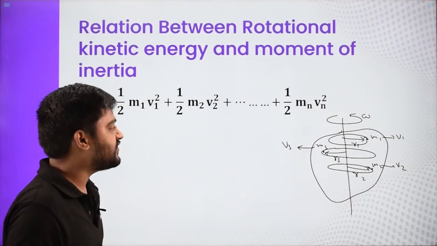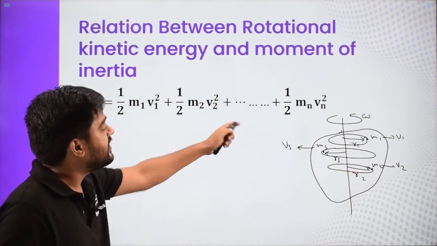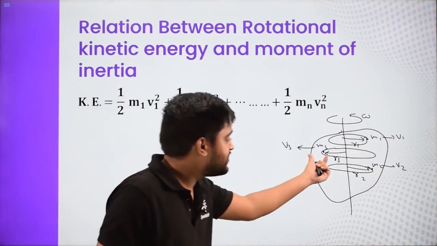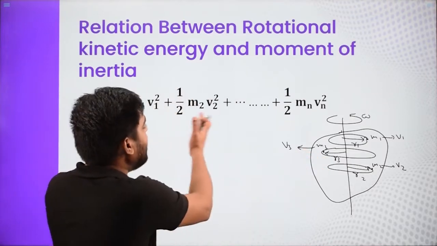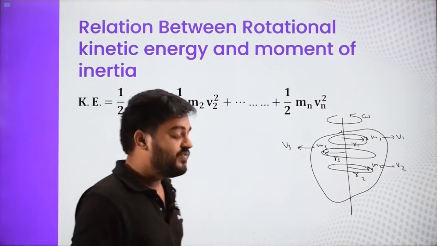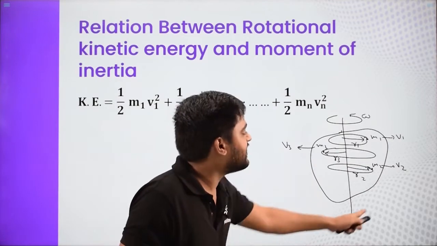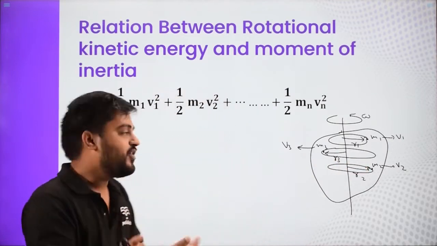Half m2 v2 square is the kinetic energy of particle number 2. Half m3 v3 square is the kinetic energy of the next particle, and so on. When we add all such small kinetic energies, we get the total kinetic energy of the entire system. So this is the kinetic energy of a rotating object.